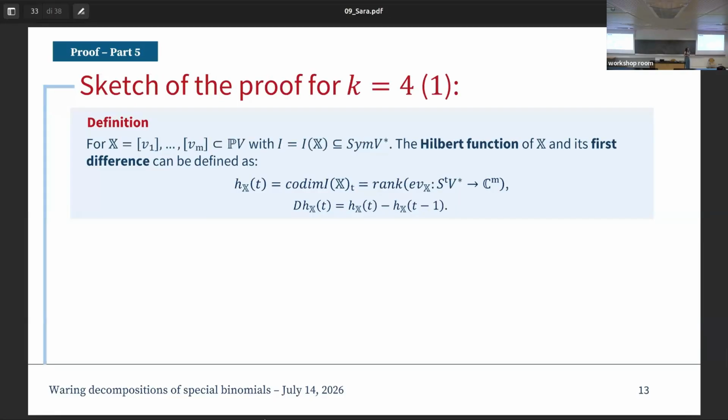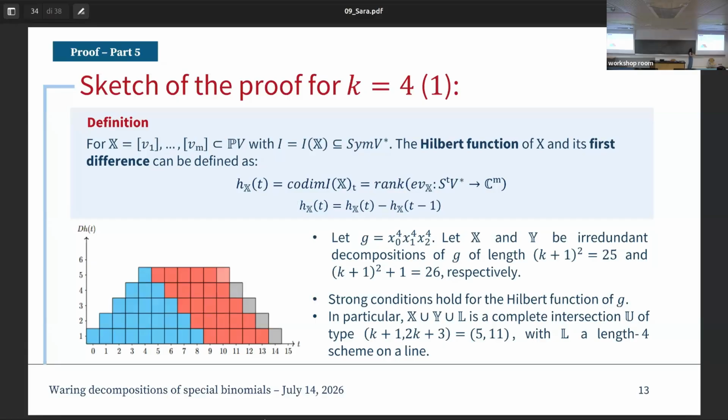So what is a sketch of the proof for our theorem? First, I introduce the Hilbert function of a set of points. If we take X to be a set of points and I_X to be its ideal, then the Hilbert function of X at degree t is the codimension of the ideal at degree t. In the same way, we can define the first difference of the Hilbert function as the difference between the Hilbert function at degree t and the Hilbert function at degree t minus 1. In general, the Hilbert function can be seen as a box plot. We can represent this function with these plots, which represent the points of the decomposition.